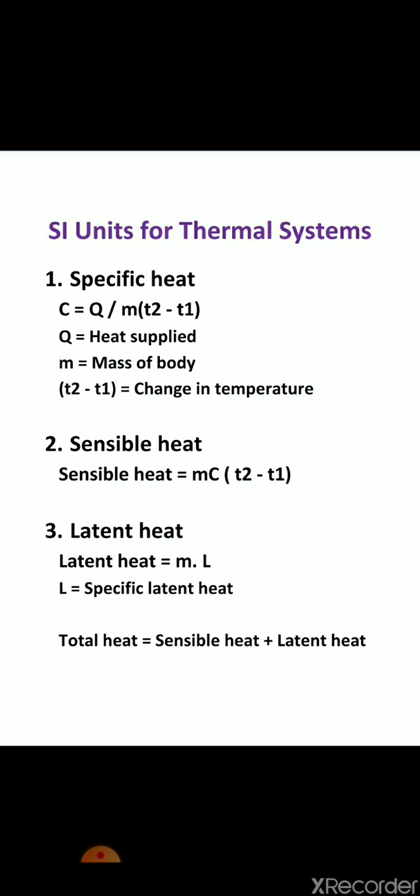Now third type is SI unit for thermal system. So first we can see what we mean by specific heat. Specific heat is the amount of heat required to change the temperature of 1 kilogram of substance through 1 degree Kelvin. And the specific heat is denoted by letter S, or by letter C. So specific heat is given by C equals Q upon m into (T2 minus T1), where Q is heat supplied, m is mass of the body, and T2 minus T1 is change in temperature.